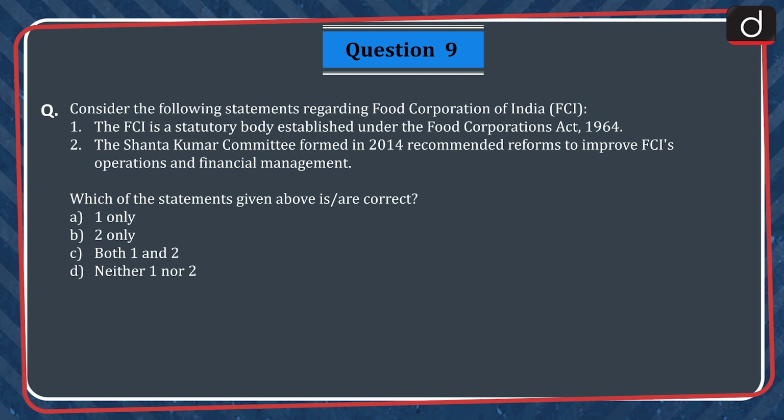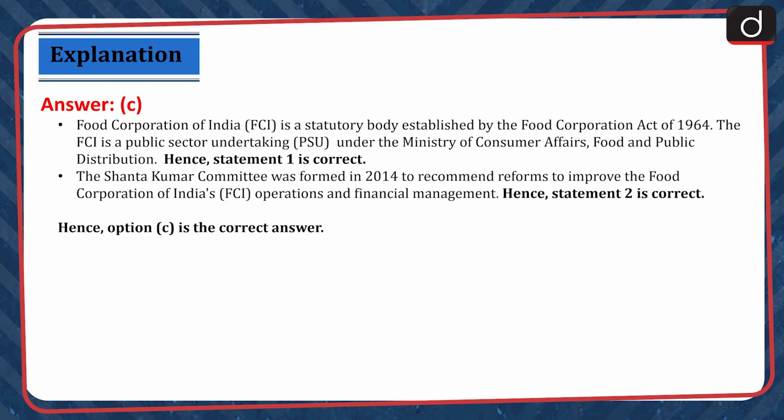Next, consider the following statements regarding Food Corporation of India. 1. The FCI is a statutory body established under the Food Corporation Act 1964. 2. The Shanta Kumar Committee, formed in 2014, recommended reforms to improve FCI's operations and financial management. Which of these statements given above is or are correct? 1 only, 2 only, both 1 and 2, neither 1 nor 2. The correct answer is option C, both 1 and 2.